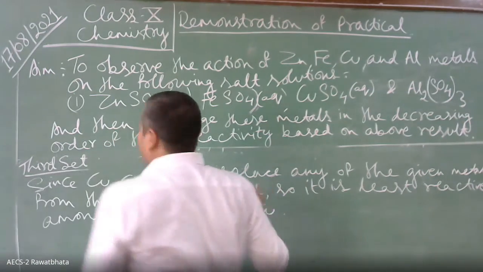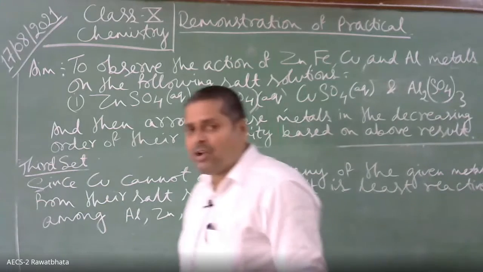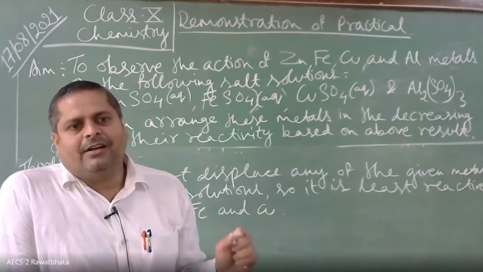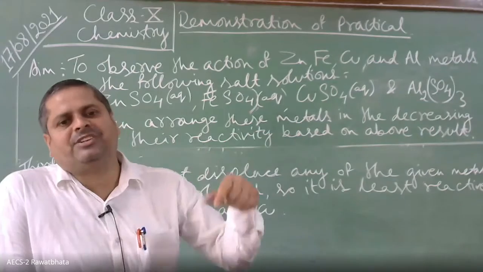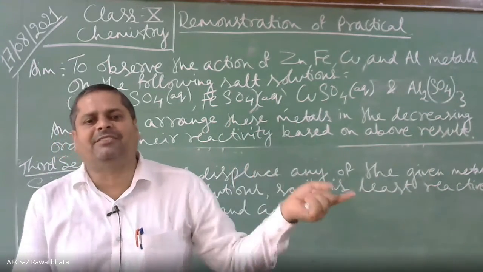Which is the least reactive among these four? Copper. Why is it so? Because copper cannot displace any other metal, and in reactivity, the metals which can displace other metals are supposed to be more reactive than a particular metal.